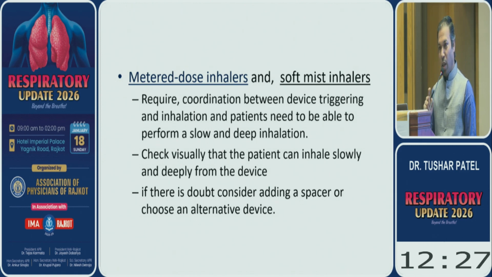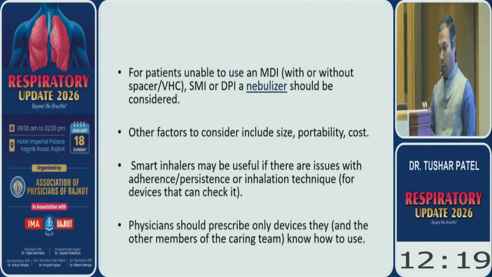And if there is a doubt, consider adding a spacer or choose an alternate device. For the patient unable to use an MDI with or without spacer, or a DPI, a nebulizer should be considered. Other factors to consider include the size, portability, and cost of the devices.